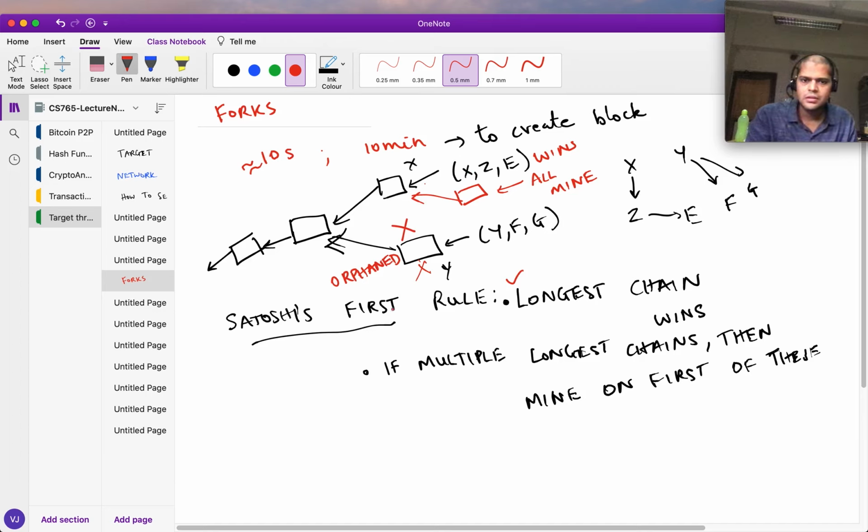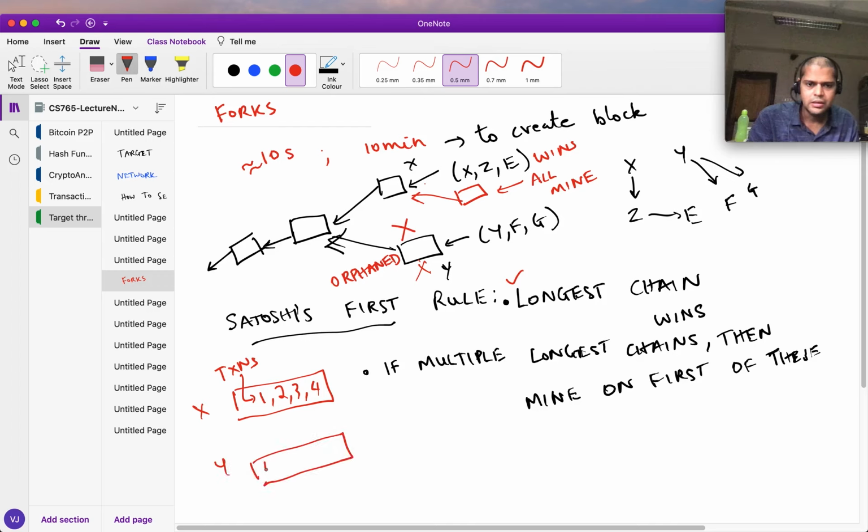Okay, so let's say that X had transactions, I only put in the numbers here, let's say it had transactions 1, 2, 3, 4, and Y's block had transactions 4, 5, 2, 8, right, something like that. These are just the numbers I'm putting in. So this block gets discarded, it's no longer there in the winning chain, but 4 is there, right? So 4 has got in.